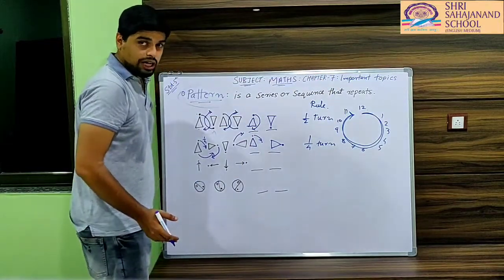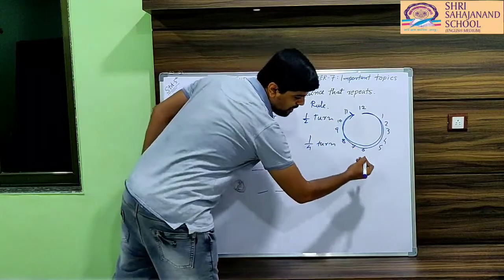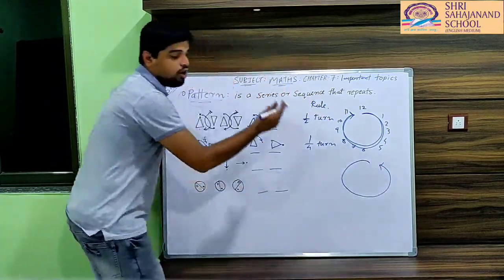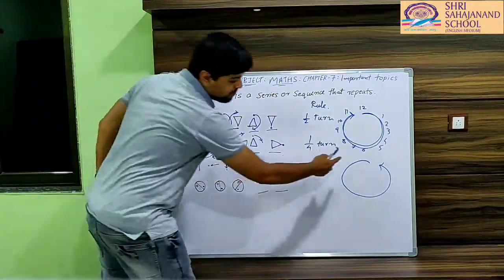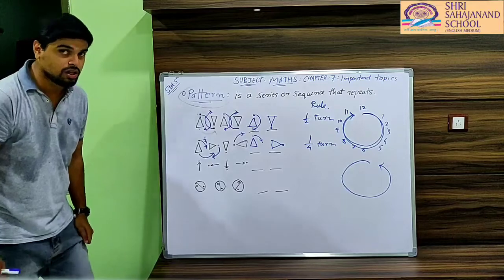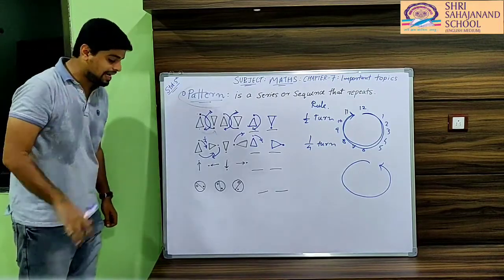When any rotation is done opposite to that, that is, when any figure or any shape rotates in the opposite direction in this manner, then it is known as the anti-clockwise direction. Remember this: clockwise and anti-clockwise.